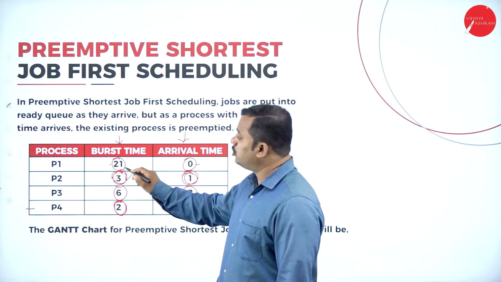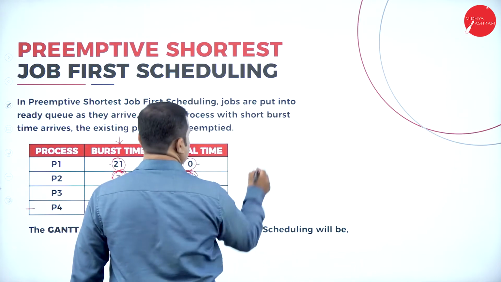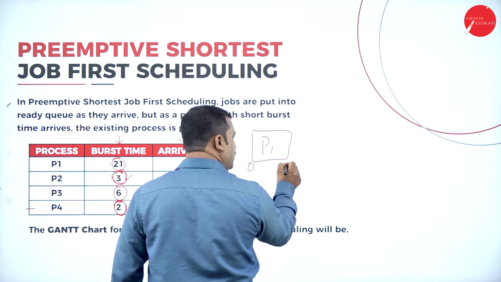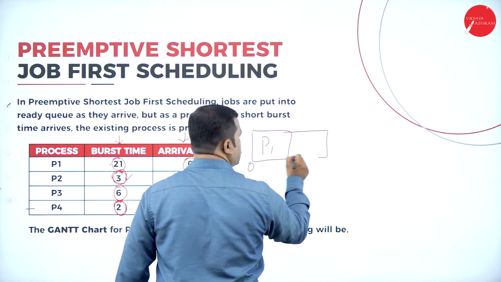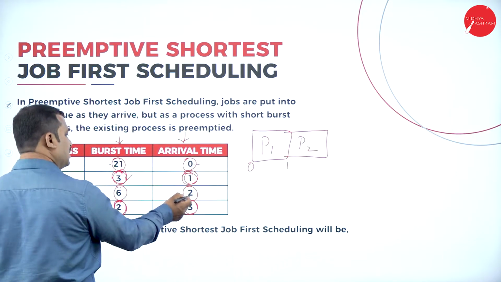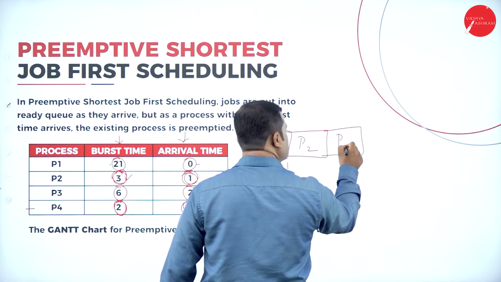So preemptive requires executing 1 more millisecond for process P2. Process P1 is executed for the 0th millisecond completely. In the first millisecond, process P2 arrives, so P2 must be executed for 1 millisecond. Then process P3 arrives at the 2nd millisecond, so P3 must be executed for 1 millisecond.